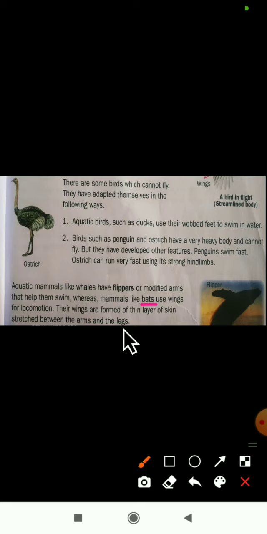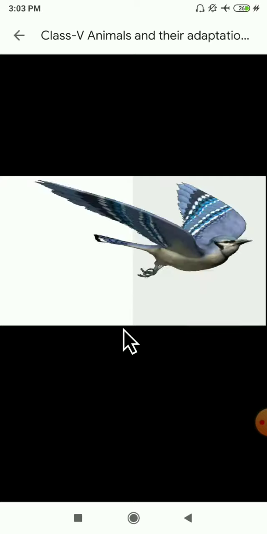So what is the locomotion in bats? They will fly. And what is the locomotion in a whale? It uses flippers. So today we studied the movement in birds. Birds use their wings. By flapping, they fly from one place to another place. By flapping its wings, the bird will move from one place to another.